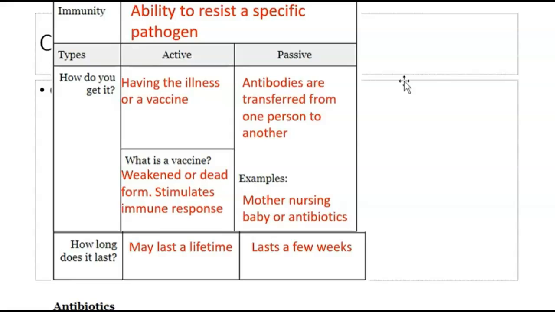Opposite to active immunity would be passive immunity. This is typically in the form of antibodies, again, very specific, that are transferred from one person to another. An example of this would be a mother nursing her baby. The mother's antibodies are going to pass from her into the baby, helping to protect that baby.